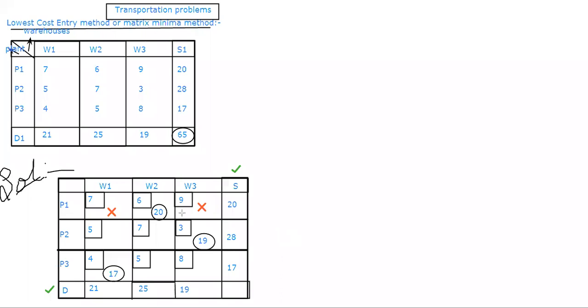In the first row I have to fill up either 20 or 21. So I will choose which is the least. So which one was the least? 20. Okay, 20 I need to fill up. Now I'm going to see the prices. One is 7, 6, and 9. So which was the least I have seen? The least was 6 rupees. So I thought, why not fill it up?